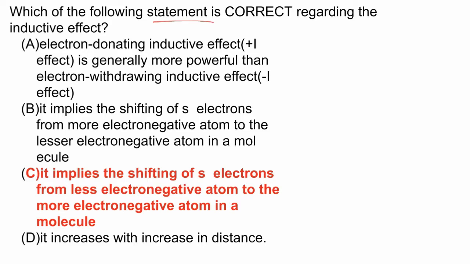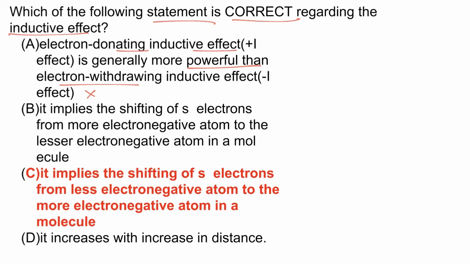Which of the following statements is correct regarding inductive effect? So in this question we have to find the correct statement for inductive effect. Now option A, electron donating inductive effect is more powerful than electron withdrawing. This is an incorrect statement, because electron donating groups donate electrons, and electron withdrawing groups withdraw electrons from the carbon chain. We cannot compare which group is donating more or which group is withdrawing more. So option A is incorrect.